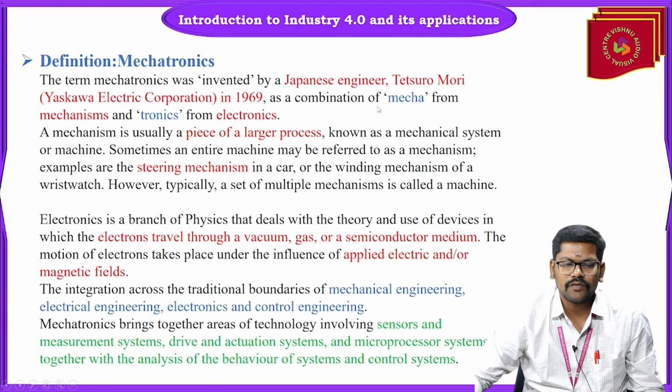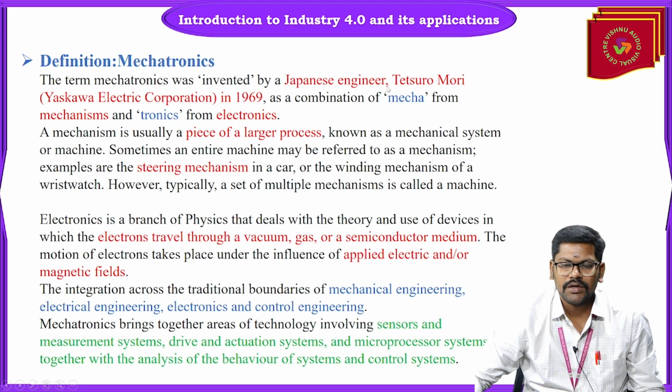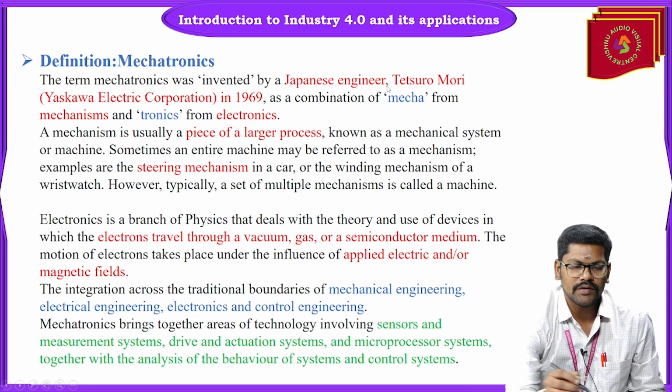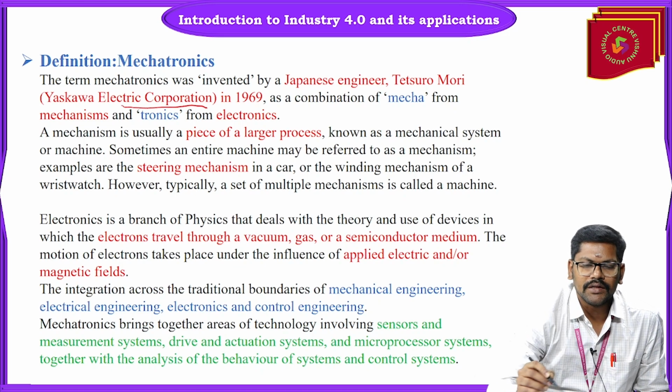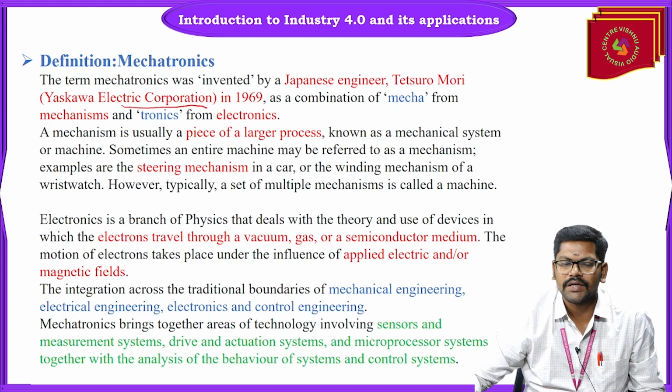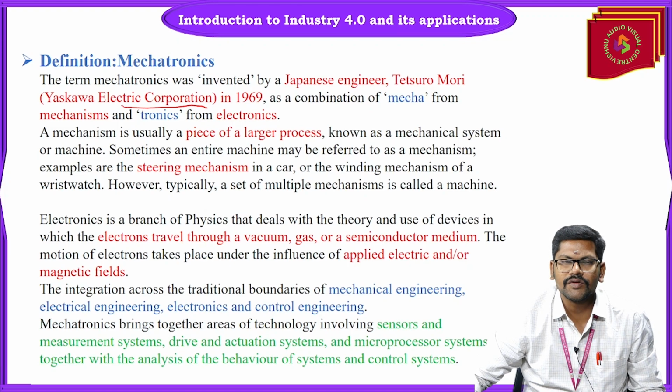So we will see the definition of mechatronics first. The word mechatronics is derived from a combination of two words, mecha plus tronics. It was invented by a Japanese engineer, Tetsuro Mori, from Yaskawa Electric Corporation in the year 1969. As I said earlier, it is a combination of mecha plus tronics. Mecha gives the meaning of mechanisms, and tronics is derived from the word electronics.